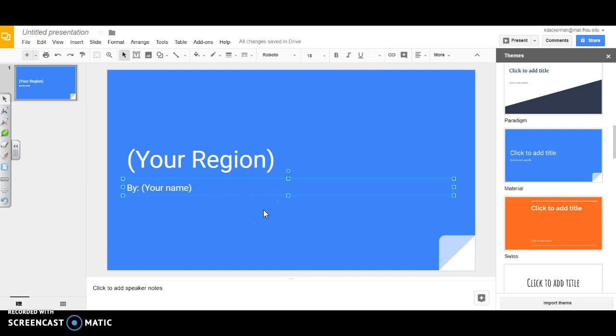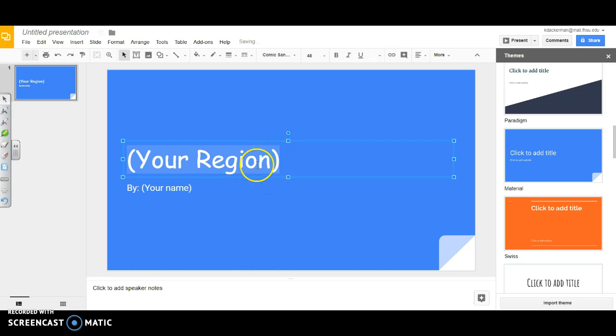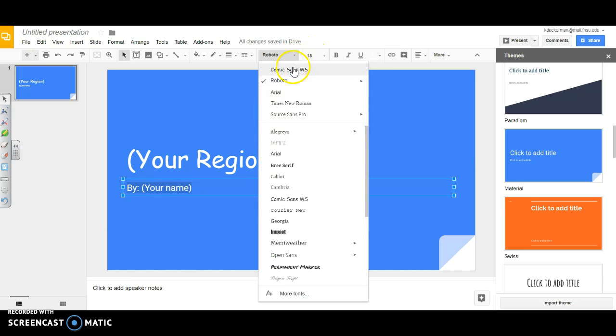Next, before I go to the next slide, let's talk about how you can change the font of these words. You can come up here to the font area and choose to change it to whatever you would like. I would like for you to make sure that it is readable for the rest of the students. I might change it to Comic Sans, and then I could change the name to the same thing.